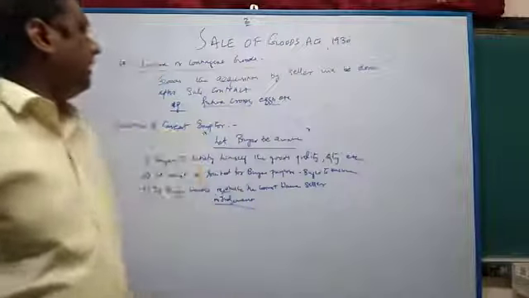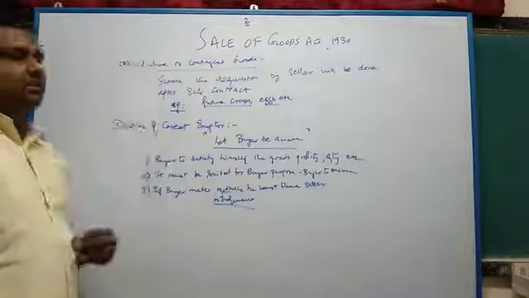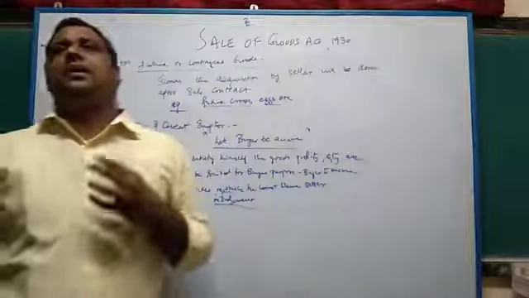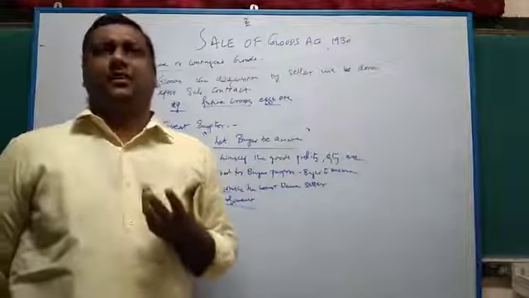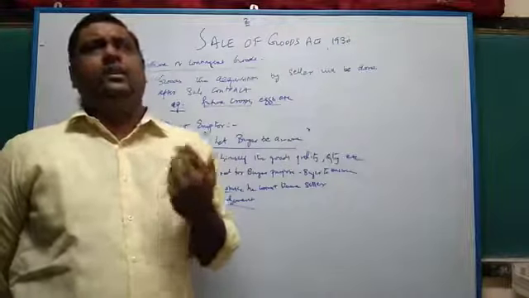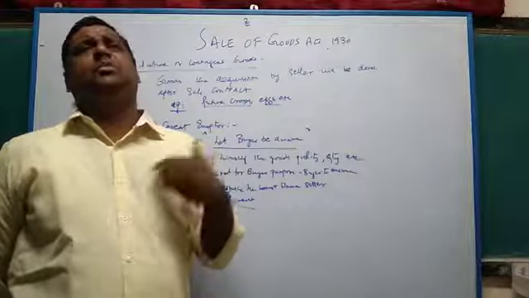Students, let's move to the next topic. Future goods are contingent goods. Future goods or contingent goods are those which will be acquired by the seller at a later point of time. It is not readily available for the seller to acquire it. He may have to place an order, he may have to produce it later.